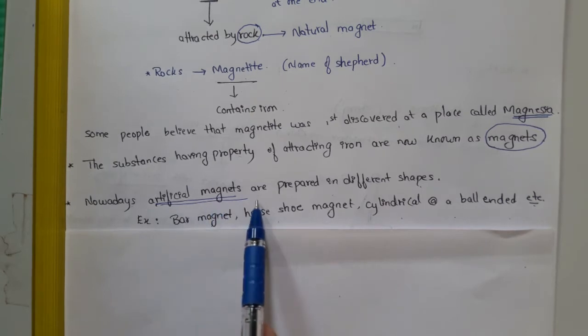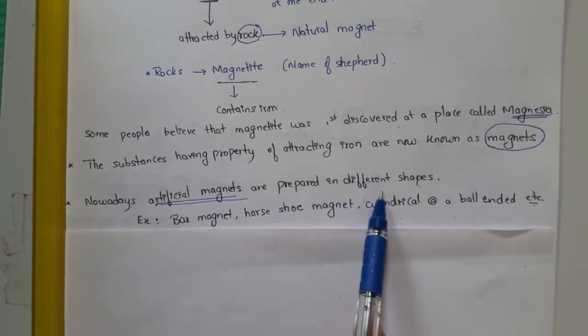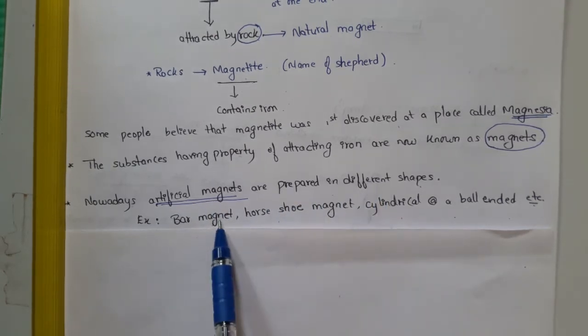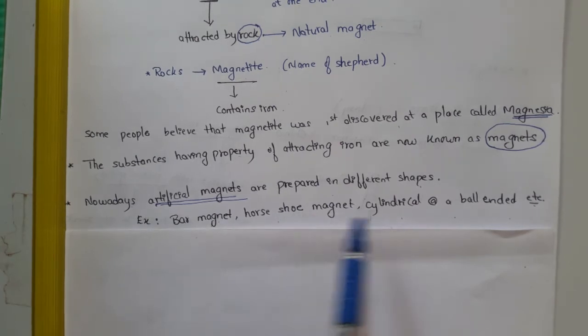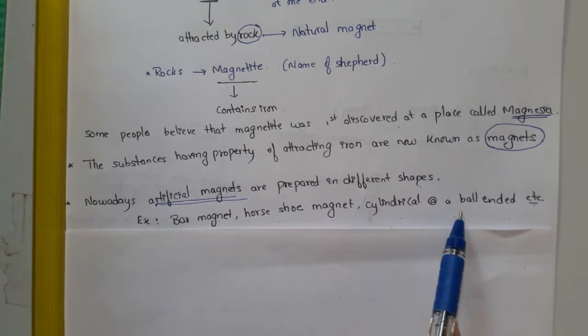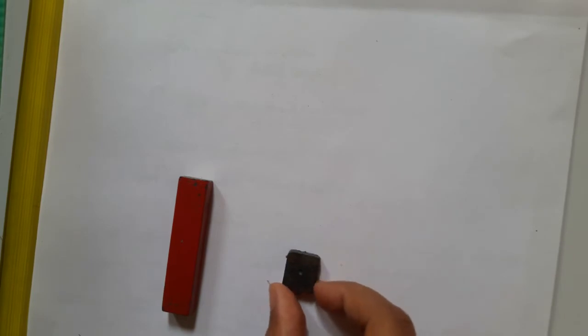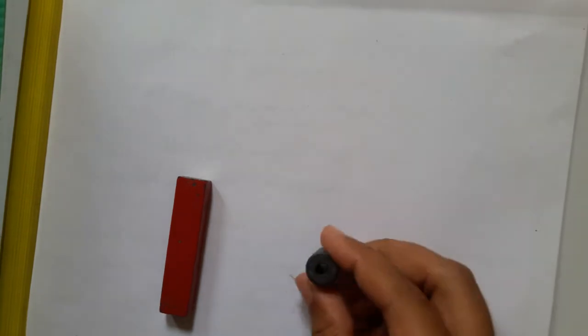Nowadays, artificial magnets are prepared in different shapes. For example, bar magnet, horseshoe magnet, cylindrical or ball-ended, etc. This is a bar magnet. This is another shape of the magnet. It is in the form of a square. This is another form of magnet, in the form of a cylinder. And we can also find artificial magnets in various kinds, as you can see.